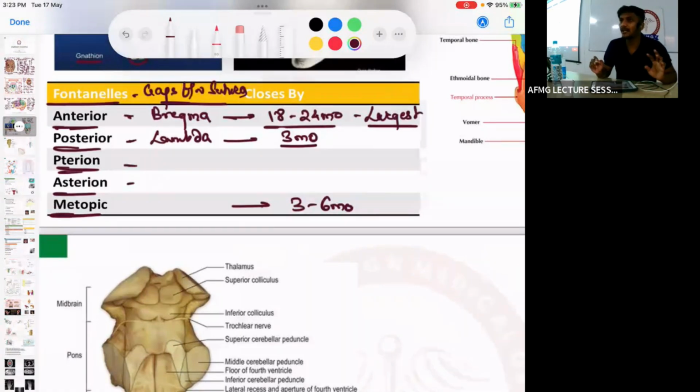Pterion and asterion close by 6 to 12 months. Okay, no issues with this. Pterion a little earlier, asterion later, no problem with this.